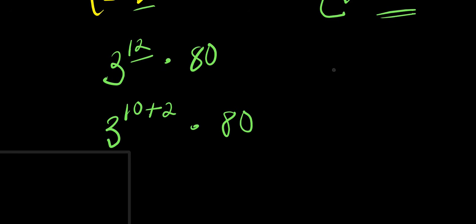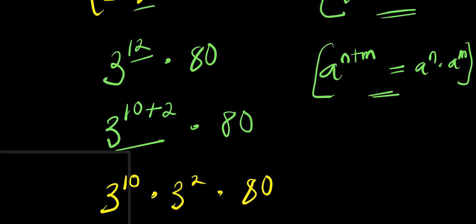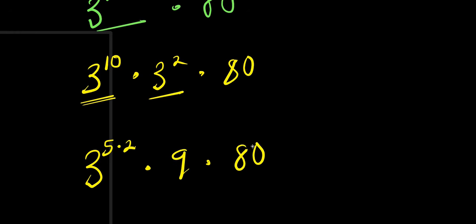We go back to the same identity of a power n plus m equals a power n times a power m. Applying this right here, we are simply going to have 3 power 10 times 3 power 2 times 80. So from here, we need to find the value of 3 power 10. We can express it as 3 power 5 times 2. This will give us 9 times 80.